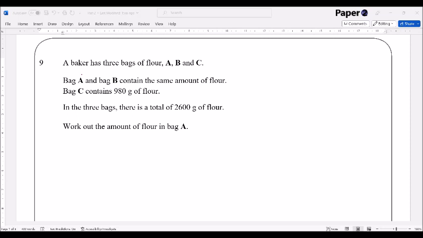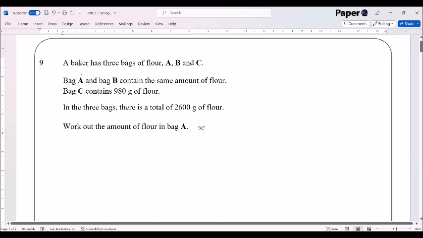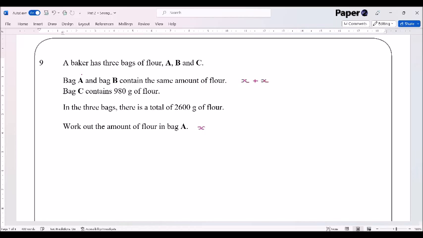2 ways you could do this. You could say that we don't know what it is in bag A, so we'll call that maybe an amount X. Remember that X is just an amount, and so we've got X plus X there, and we've got 980 grams there. And we can then say, okay, well, the total is 2,600.